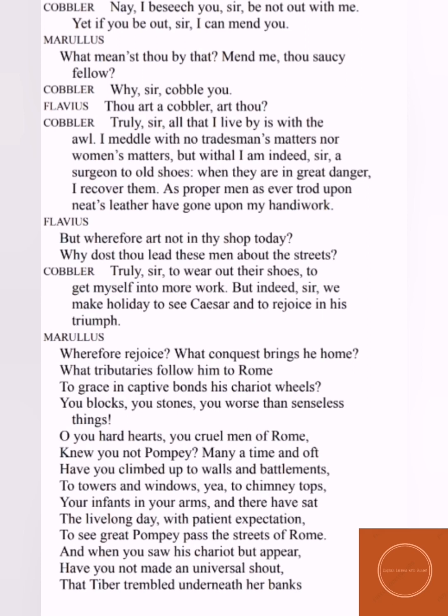I do not meddle, means I do not interfere in the tradesman's, businessman's matters or women's matters, but I am indeed, sir, just a surgeon to old shoes, and when they are in great danger, I recover them, I repair them. And he says that great men, proper men, have trod upon my neat's leather, have gone upon my handiwork. Means great men have experienced my work.